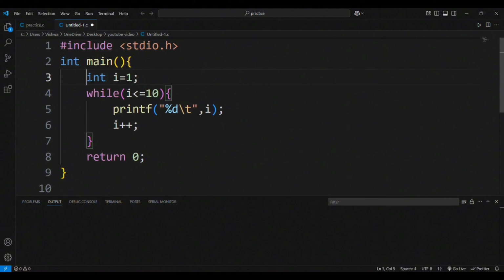Let us try to understand this code. First we need to declare one variable which is used in the while loop. Next we give while and the condition, which is i less than or equal to 10. This loop will also get executed until the value of i is less than or equal to 10, and we will add a printf statement which will print the value of i. Now let us try to execute it.